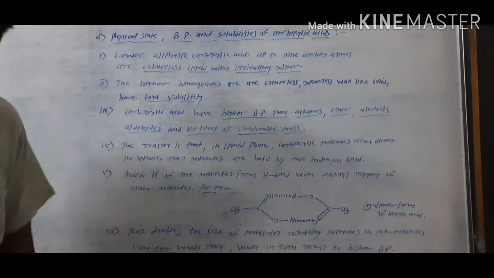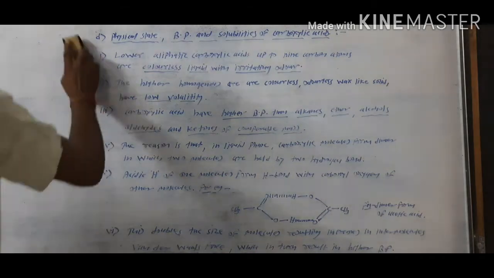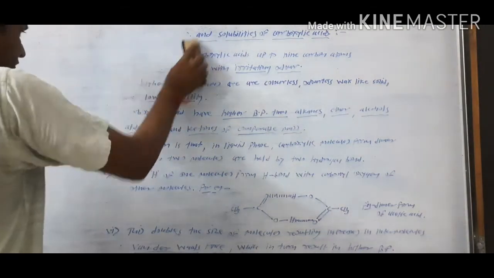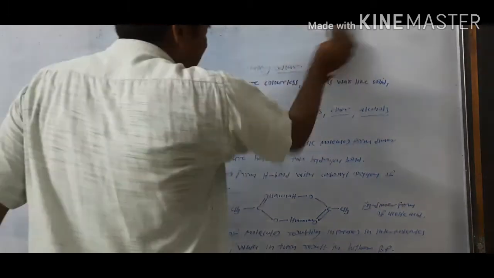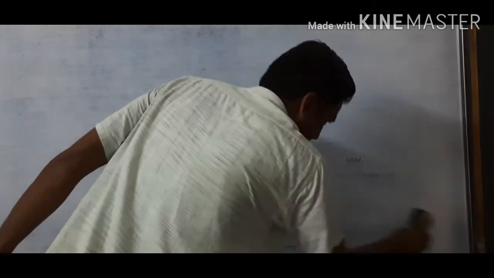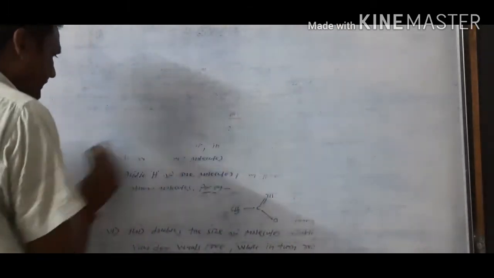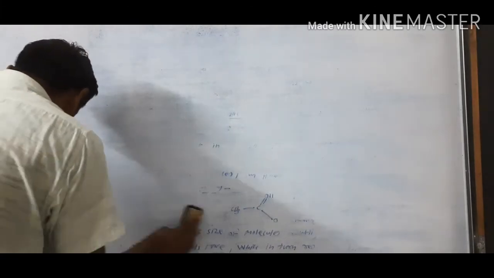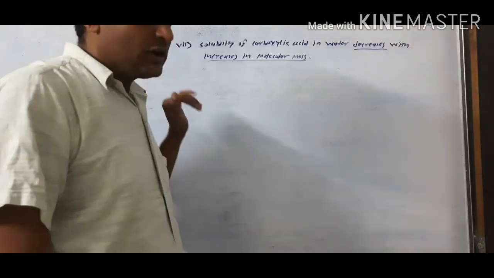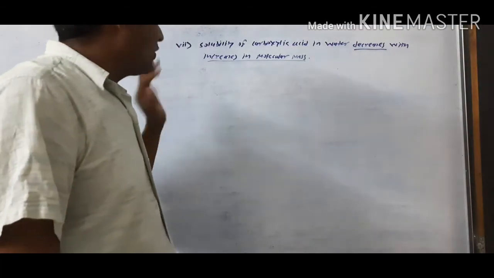And here the last point is the important point about the solubility of the carboxylic acid.